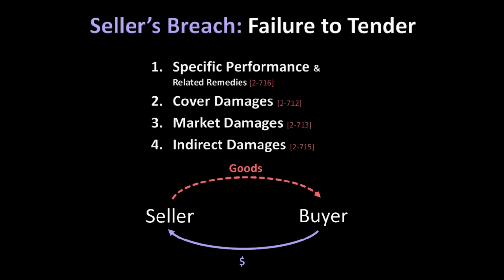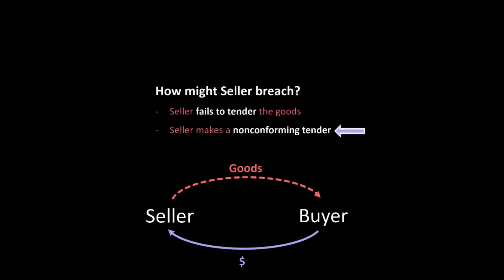In the next week's module, we will consider buyer's damages in a different scenario, where the seller tenders the goods that the parties contracted for, but that tender fails to conform to the requirements of the parties' contract.